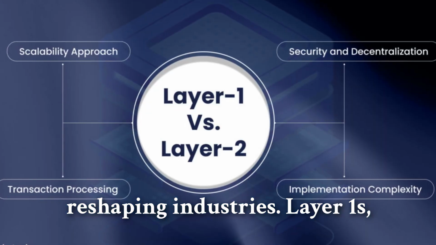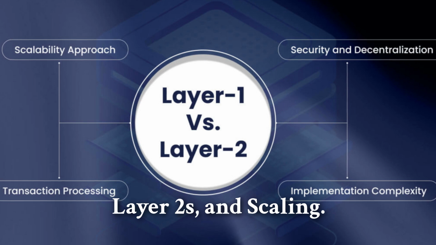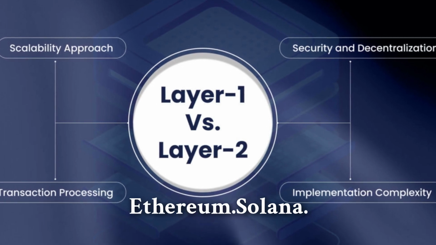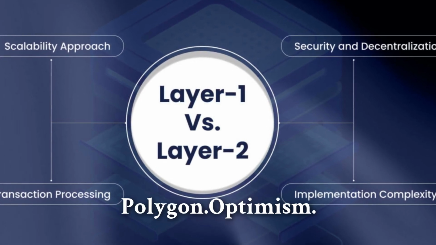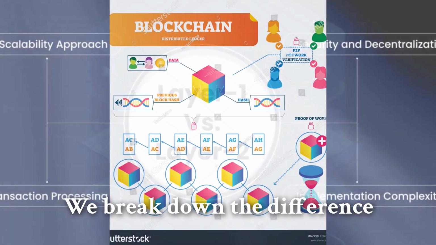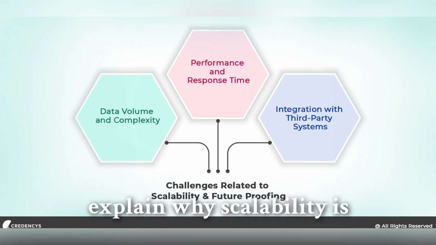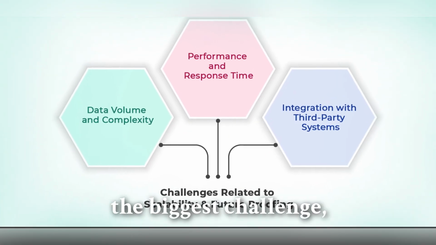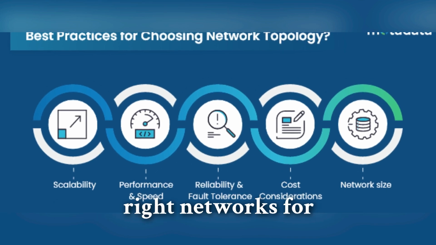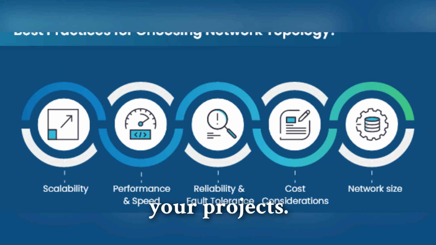Layer 1s, Layer 2s, and scaling. Ethereum, Solana, Polygon, Optimism. We break down the difference between L1 blockchains and L2 rollups, explain why scalability is the biggest challenge, and show you how to choose the right networks for your projects.